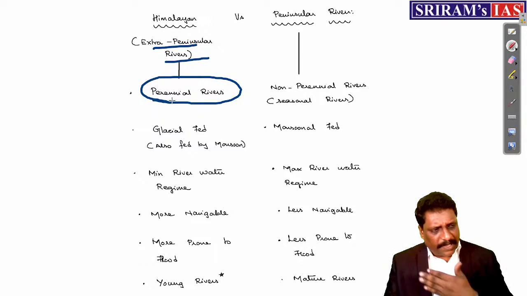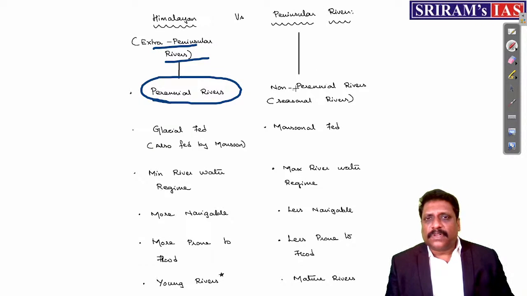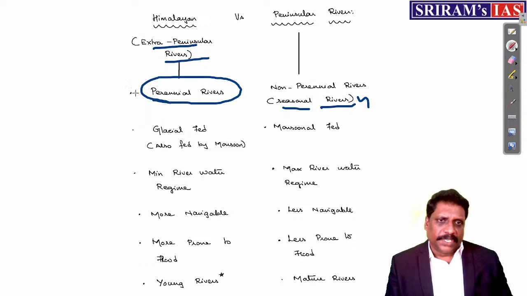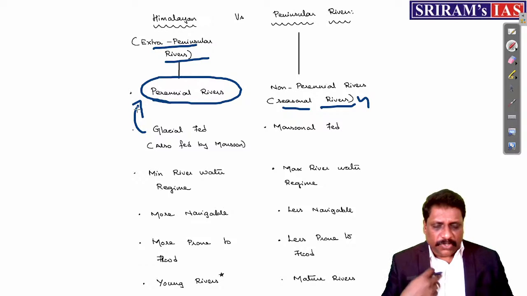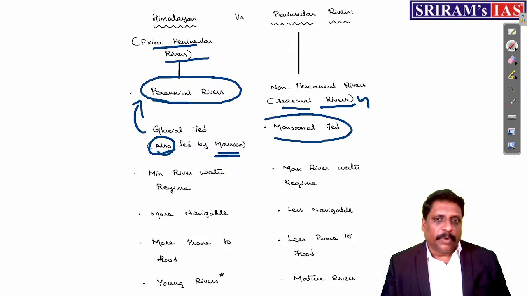Perennial rivers means what? I will be having water flowing throughout the year. Whereas peninsular rivers are non-perennial rivers. It means they are seasonal rivers. I already said why Himalayan rivers are perennial, because they are fed by glaciers. But I should understand, my dear friends, it is not only fed by glacier, it is also fed by monsoon. Whereas peninsular rivers are fed only by what? Monsoon.